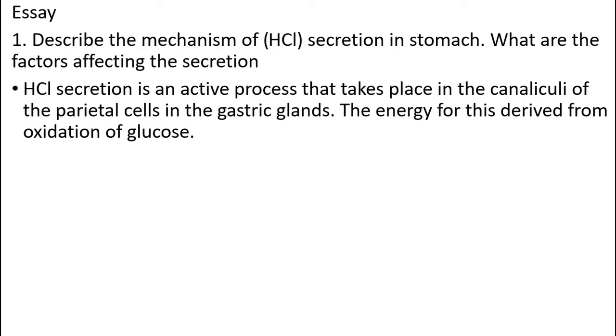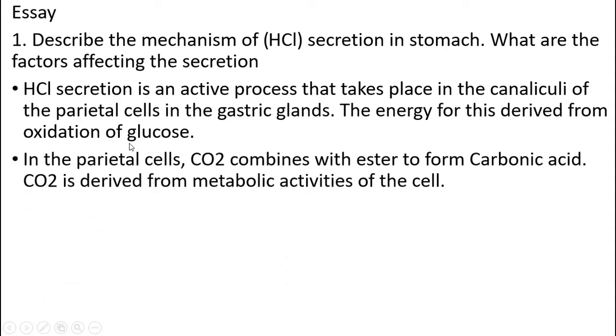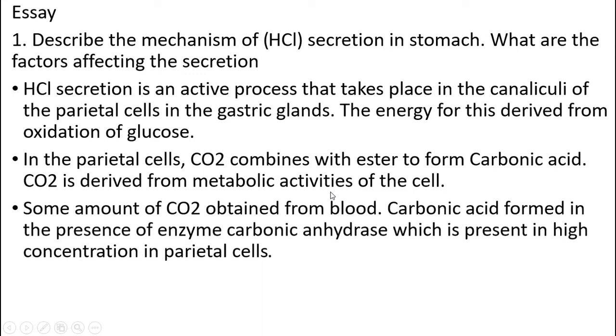The HCl secretion is an active process that takes place in the canaliculi of the parietal cells in the gastric gland. The energy for this is derived from the oxidation of glucose. In the parietal cells, the carbon dioxide combines with water to form carbonic acid. The carbon dioxide is derived from metabolic activities of the cells, and some amount of carbon dioxide is obtained from the blood.